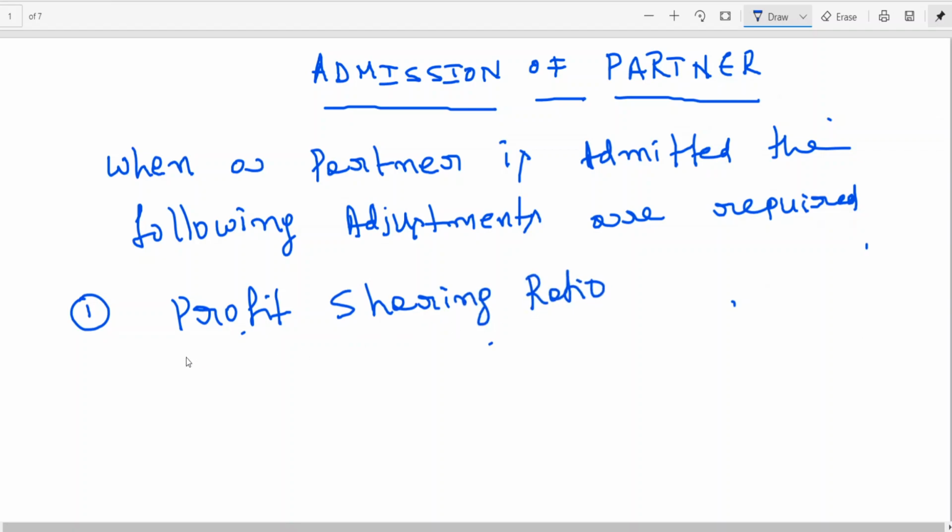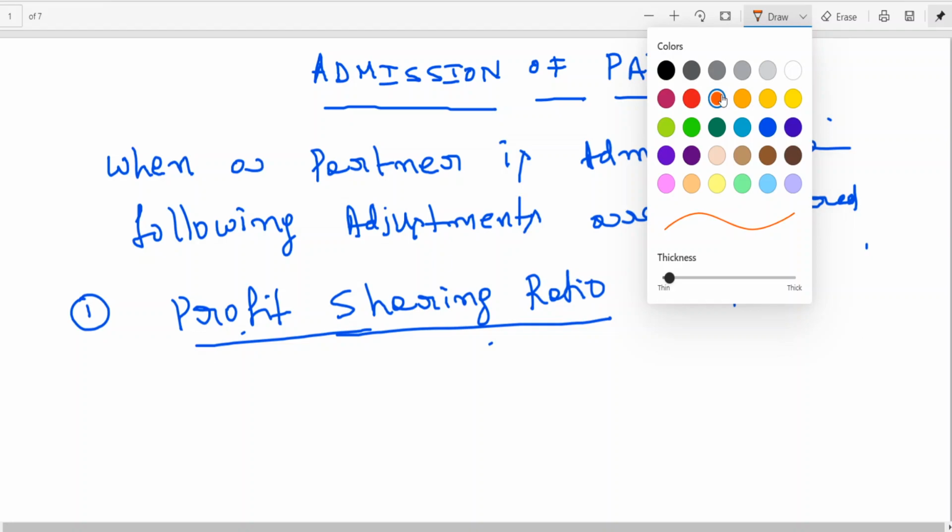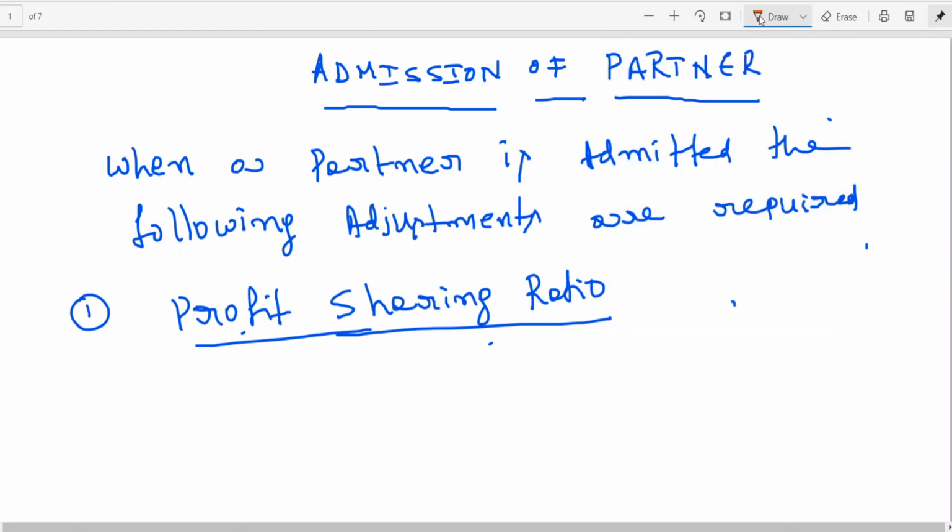Now, while doing the problems, this is from the problems point of view, I am telling you, we need to remember when we need the new profit sharing ratio. Is this clear?